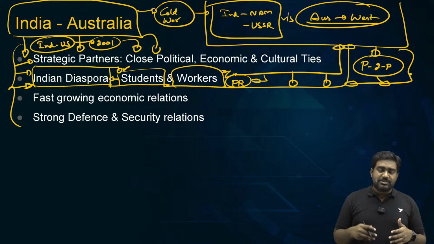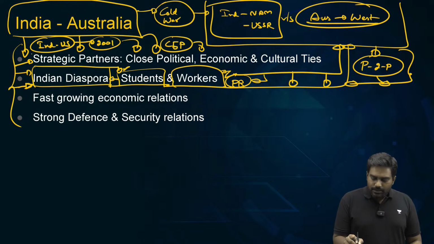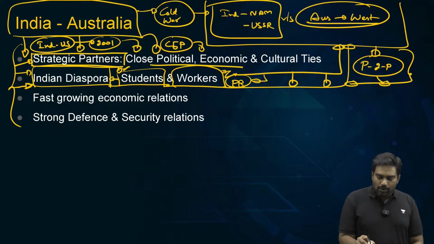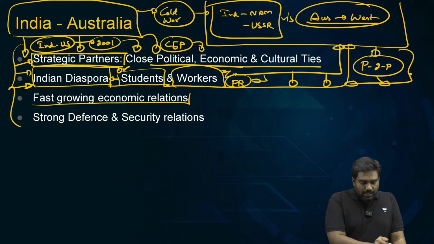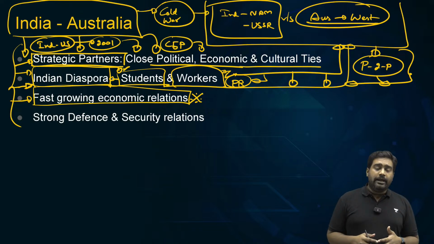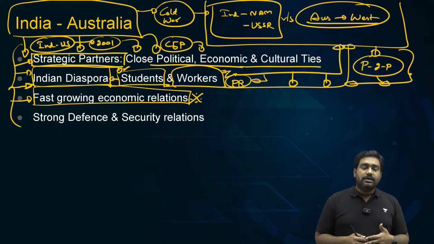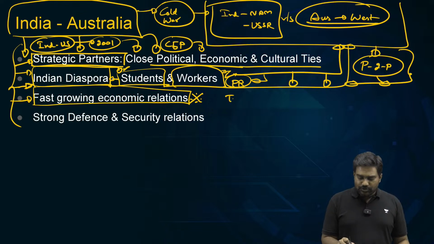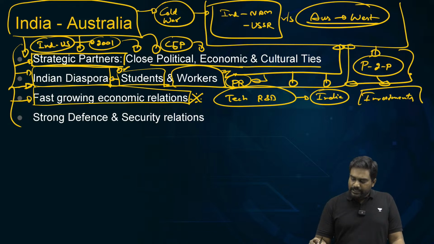The two governments have built a strategic partnership, and recently it has been elevated to a comprehensive strategic partnership. So today we enjoy very close political and diplomatic relations, and extremely close economic, strategic and defense relations as well. If you look at the economic ties, the trade volume has grown significantly, and there are a lot of exports from India to Australia and a lot of imports coming from Australia to India. It's a significant trade relationship, and Australia is a leader in technology, research and development, and innovation. This is something that interests India, and Australia can drive investments into India, and India is also driving investments into Australia.